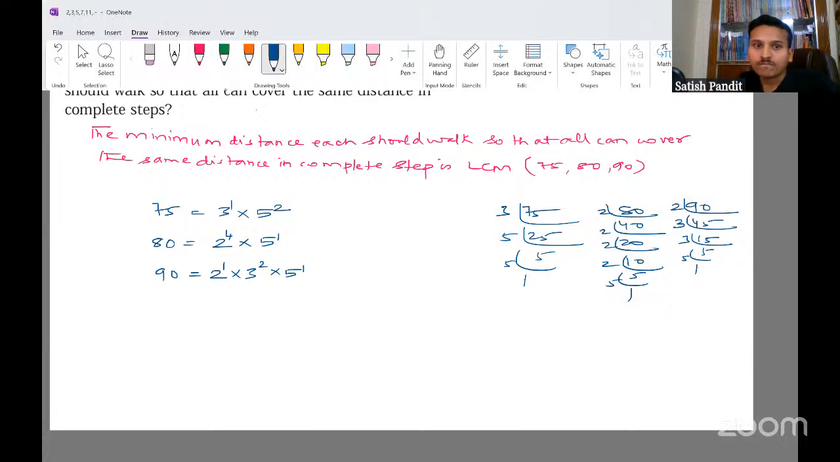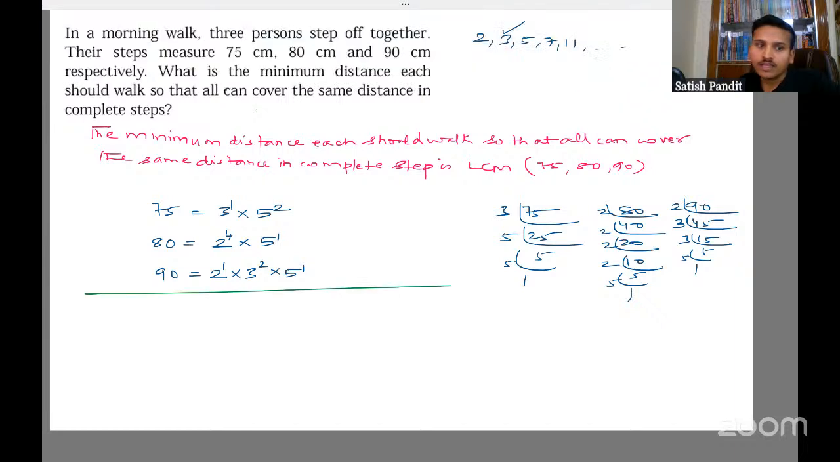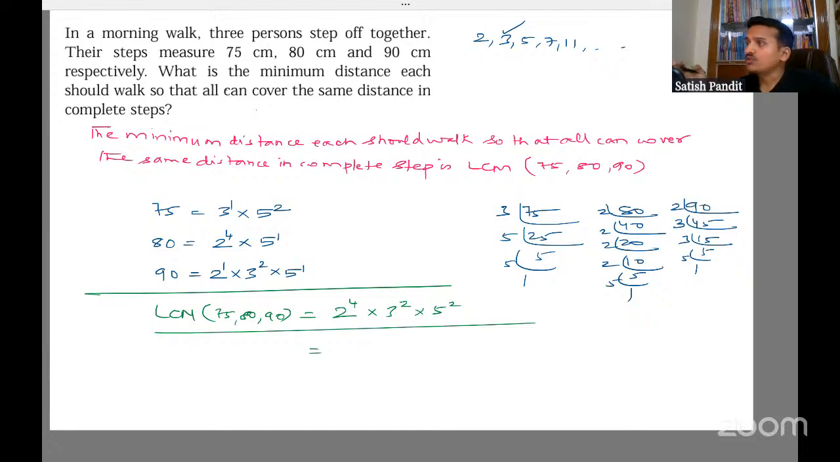Now, the LCM of 75, 80, and 90 is what? We don't take common factors in LCM. We have to take each of the prime factors 2, 3, 5 and put the highest power. So 2 to the power 4 is 2 into 2 into 2 into 2, which is 16, into 9 into 25. You multiply all of them, you will get 3,600. And you have to put the unit, which is centimeter.